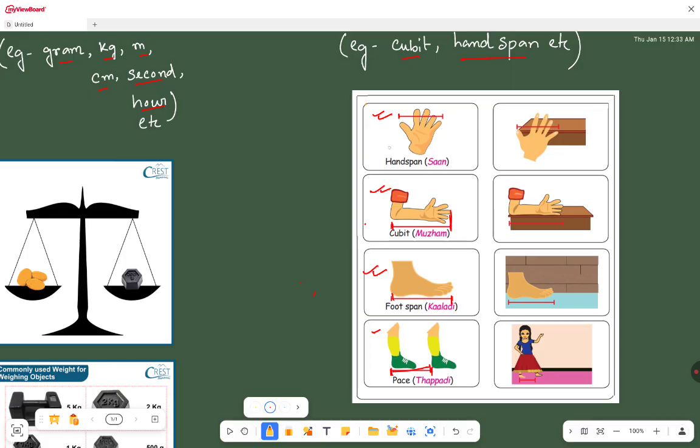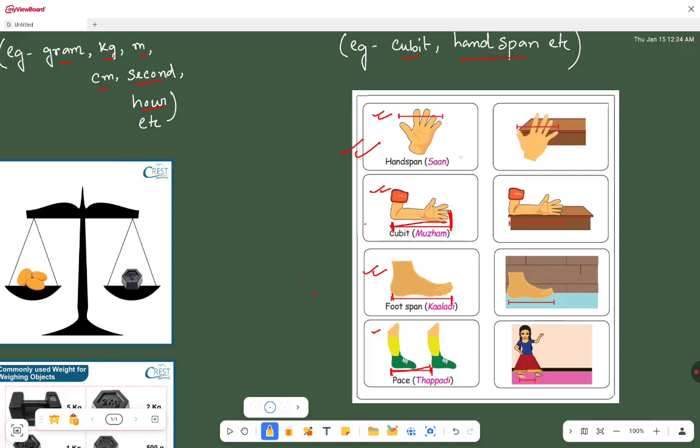So the value of the handspan will be different for different people. It will not be fixed. The value will come different from different people. The cubit also: for the people whose length from the elbow to the tip of the middle finger is big, the value will come different, and for those who have short hands, the value will also come different.